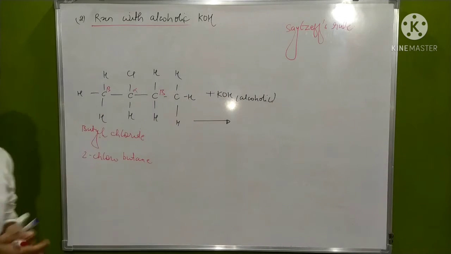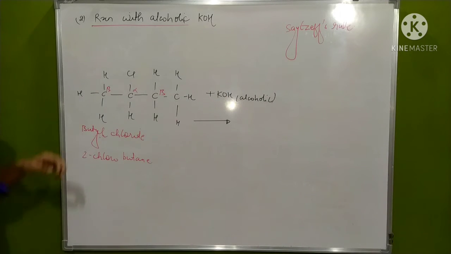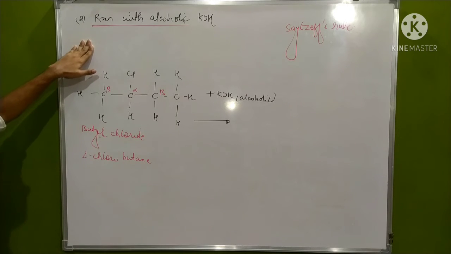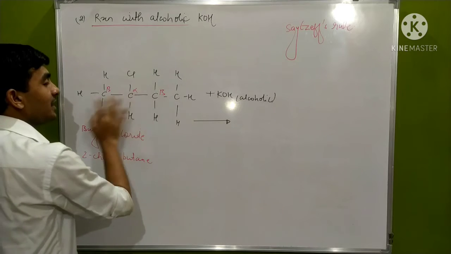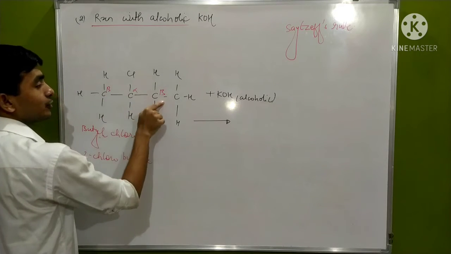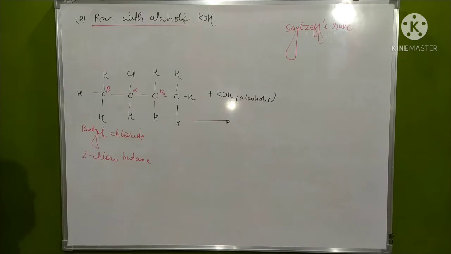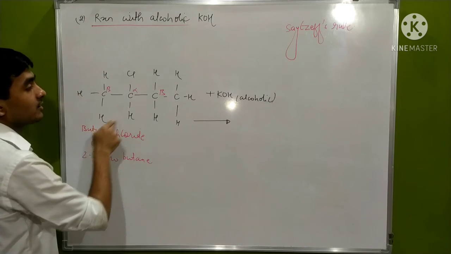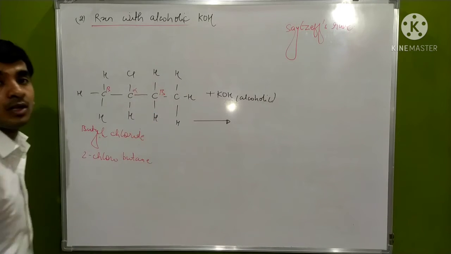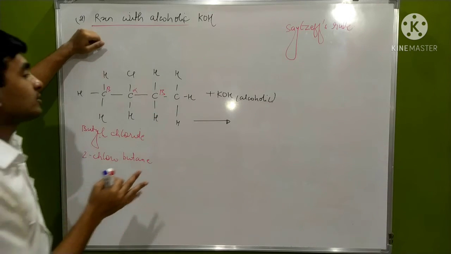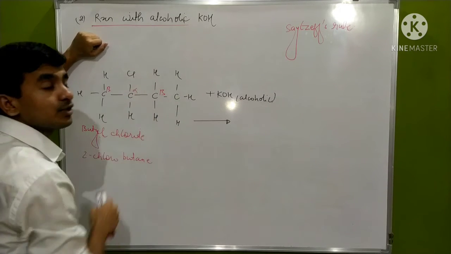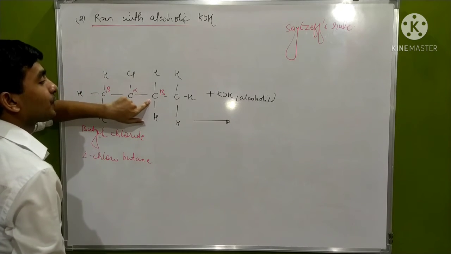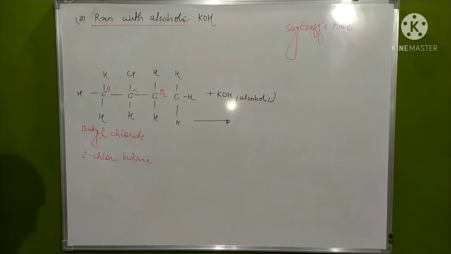According to this rule, beta elimination takes place at the carbon having the least number of hydrogen atoms. These are two possible sites for beta elimination, but this carbon has 3 hydrogen atoms attached while this carbon has only 2. So according to the Saytzeff rule, the hydrogen will be removed from the carbon having the least hydrogen atoms.